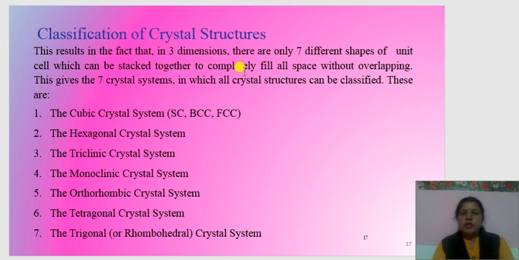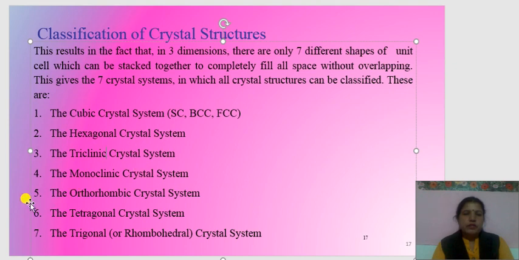These are the cubic crystal system. Under this, 3 crystal structures are there: simple cubic, body centered cubic, and face centered cubic. Then the hexagonal crystal system, the triclinic crystal system, monoclinic crystal system, orthorhombic crystal system, the tetragonal crystal system, and trigonal crystal system. These are the 7 crystal systems.